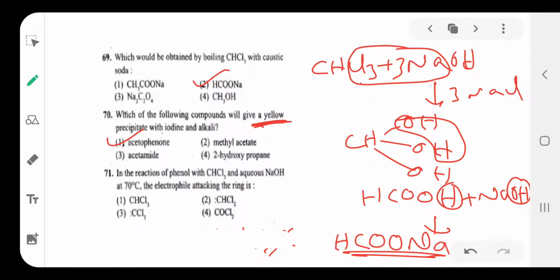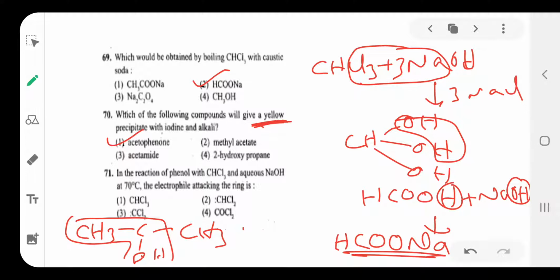Then next one is 2-hydroxypropane. You see here, 2-hydroxypropane is a secondary alcohol. It also reacts with iodine and NaOH to form iodoform, CHI3, and the yellow precipitate is formed.